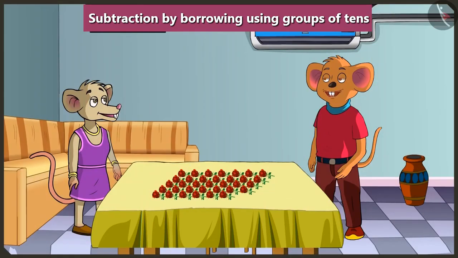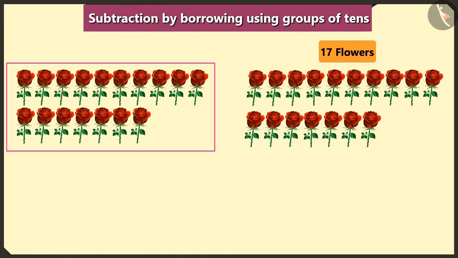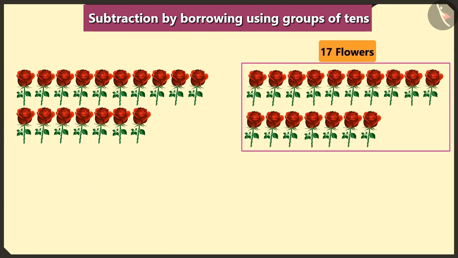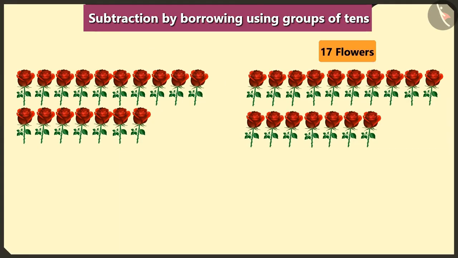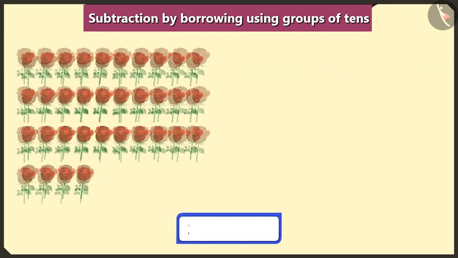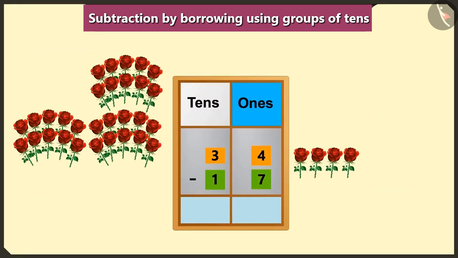Chi-Chi, let's decorate the house by making a bouquet of these 34 roses. Yes, let's make it. I will make a bouquet of 17 flowers and you make a bouquet with the remaining flowers. If you make a bouquet with 17 flowers of the 34 flowers, then how many flowers would be left for me to make a bouquet? Let's subtract 17 from 34. Yes, first of all, we will write these numbers in the box of ones and tens and then perform the subtraction.